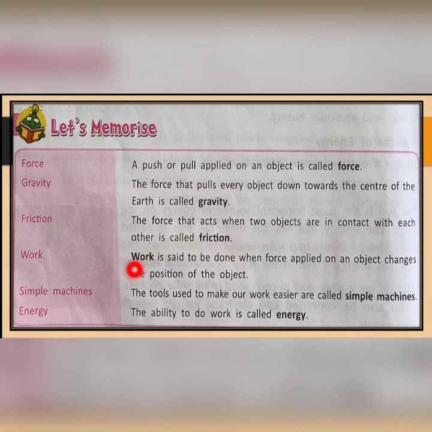Fourth one is work. Work is said to be done when force applied on an object changes the position of the object. Simple machines, the tools used to make our work easier, are called simple machines. And the last one, energy. The ability to do work is called energy.